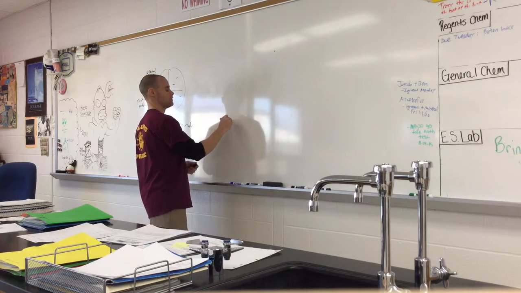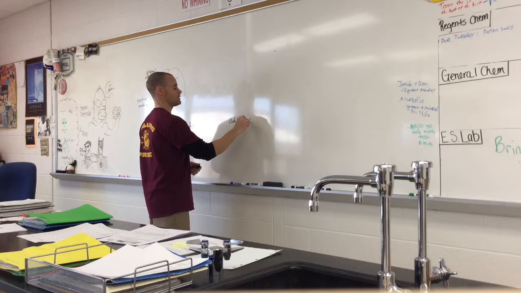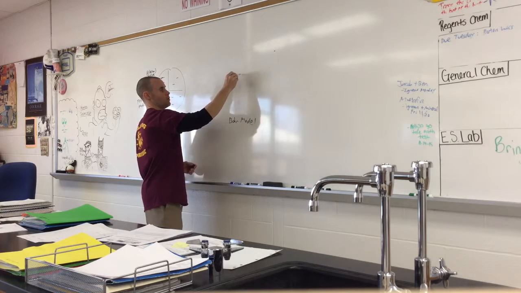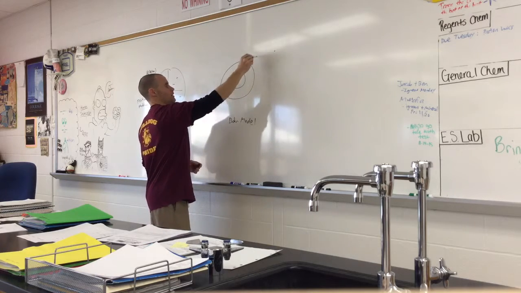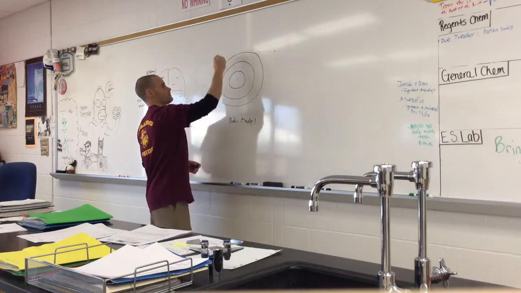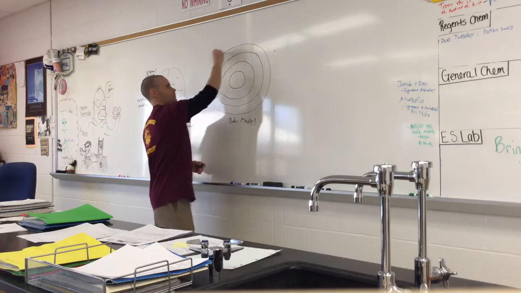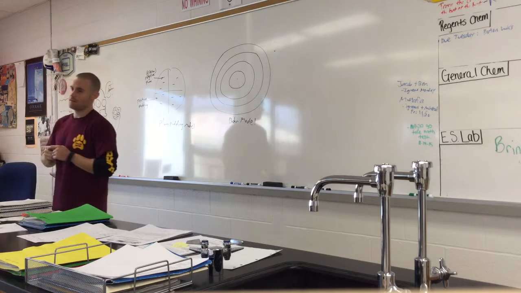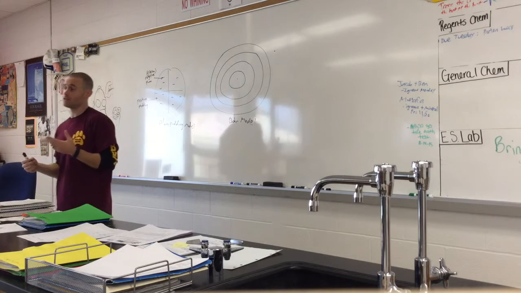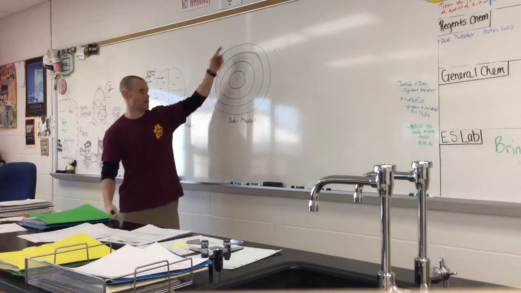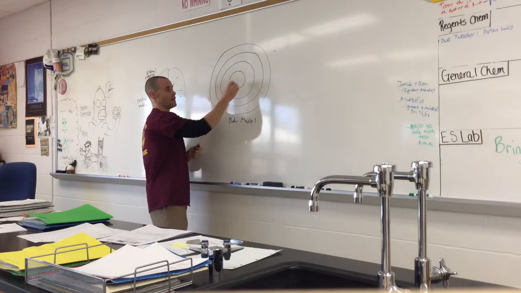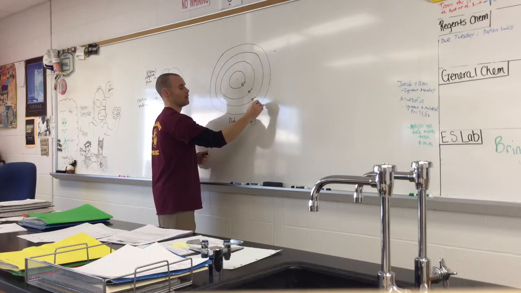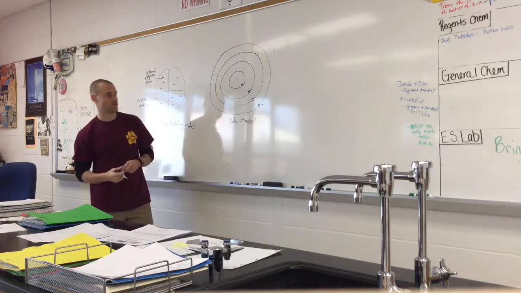So the Bohr model, that's the one that people typically think of. You have a central nucleus with these, what did he call them? He didn't call them shells or levels. He was wrong, but what did he say the electron did? Orbit, right? He said these are the orbits of the electrons. So he knew that there were, I'm just putting E negative here, electrons on these energy levels, these shells.